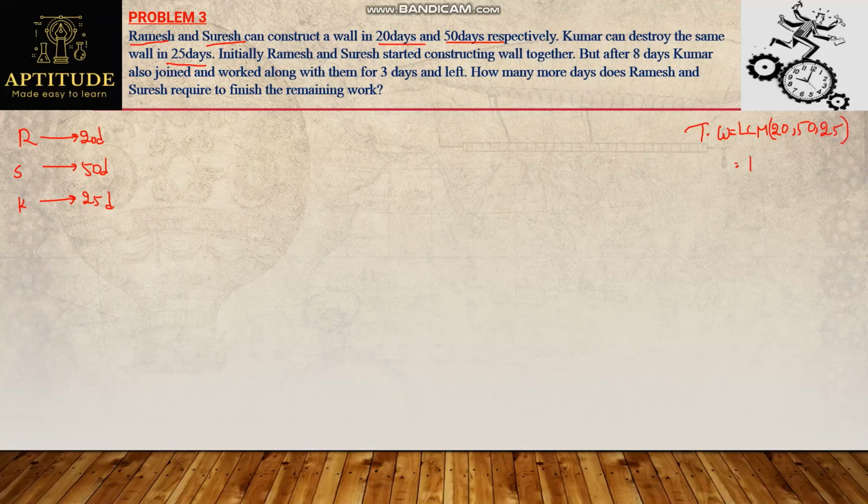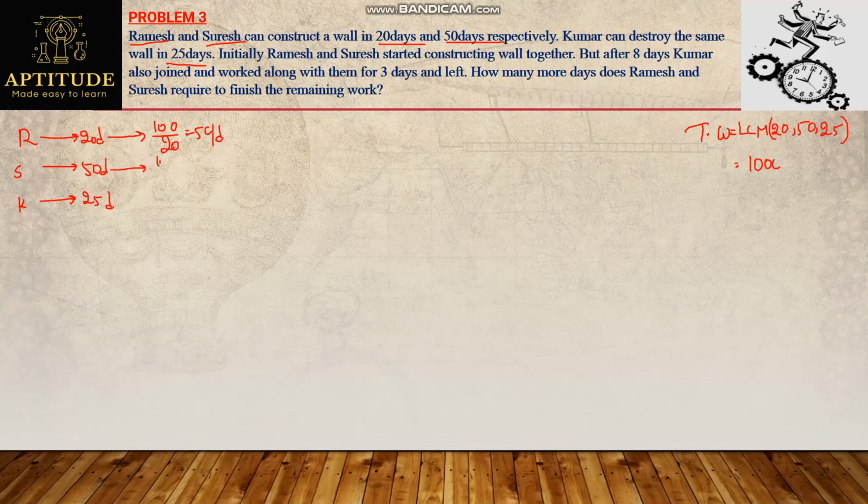So LCM is nothing but 100. So I will assume now 100 chocolates is the total work. Observe this, Ramesh can eat 100 chocolates in 20 days. For one day, how many chocolates can he finish? Simply 100 divided by 20. That's 5 chocolates. So Ramesh can eat 5 chocolates per day.